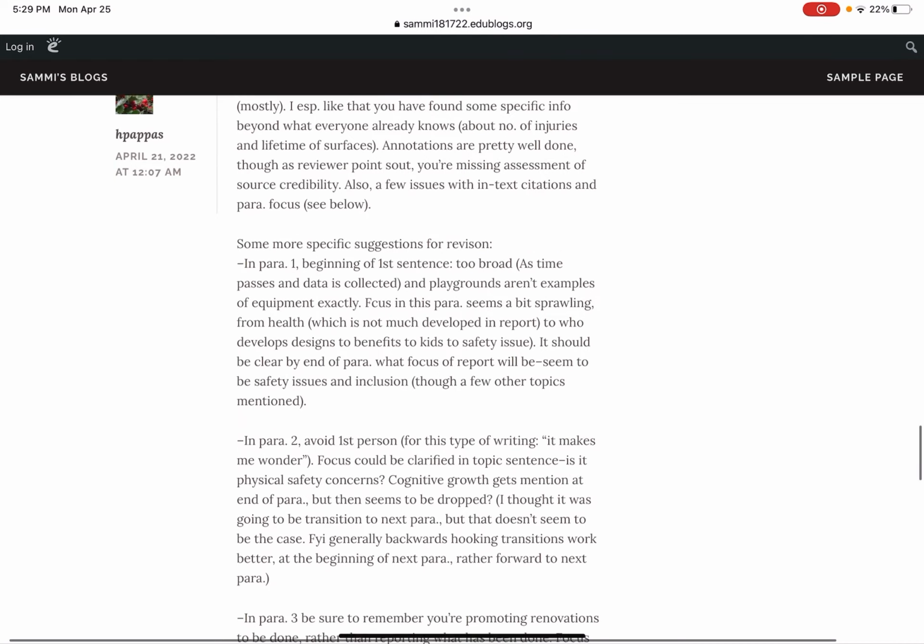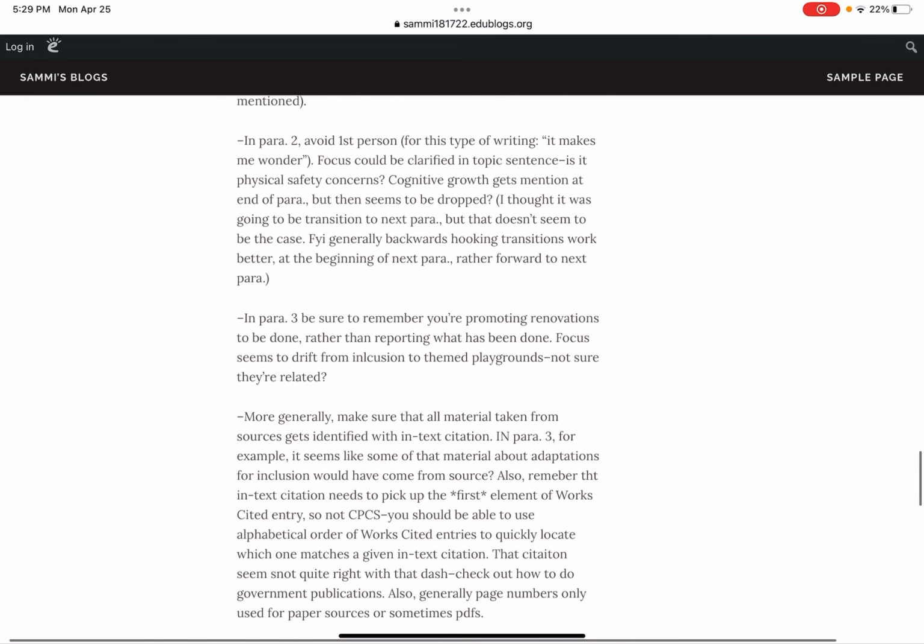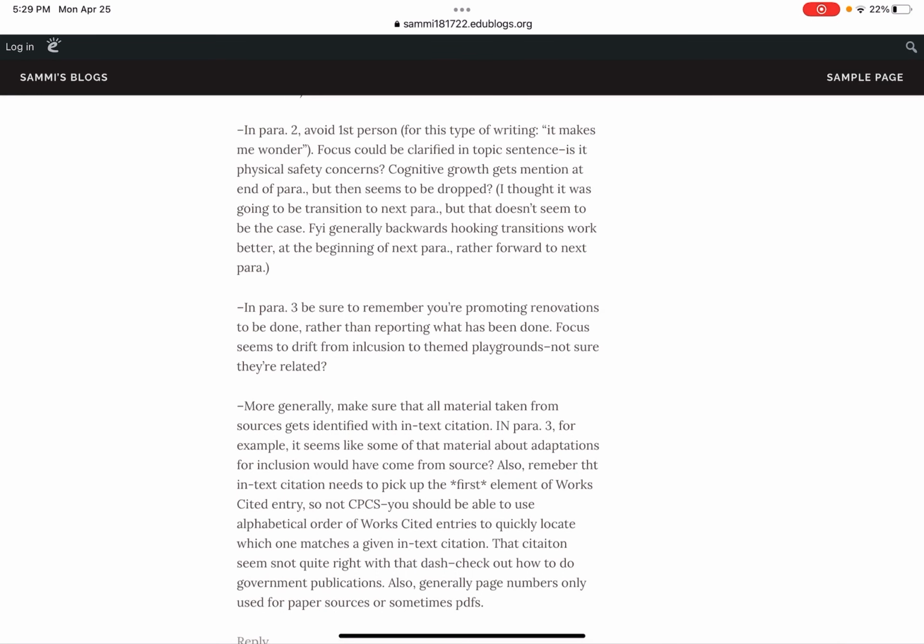Let me get back down here. The in-text citation needs to pick up the first element of the works cited entry. The citation seems not correct, so I talked about the dash there. Sorry about all the typos.